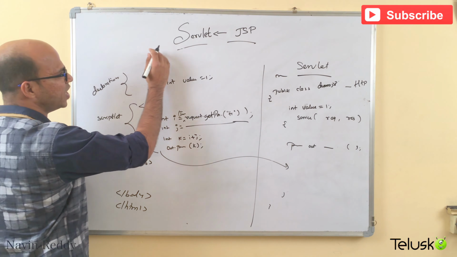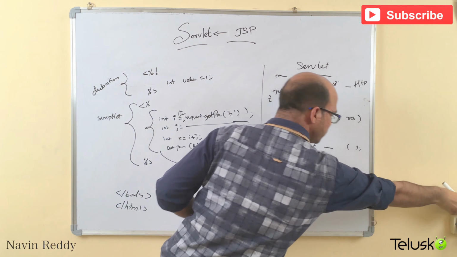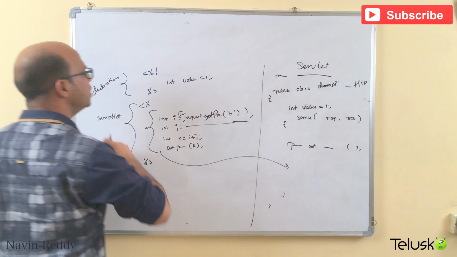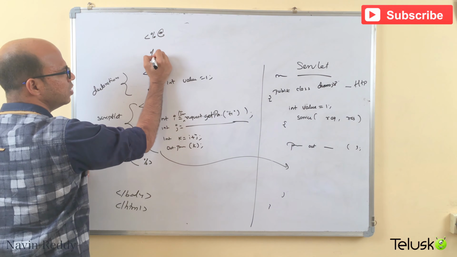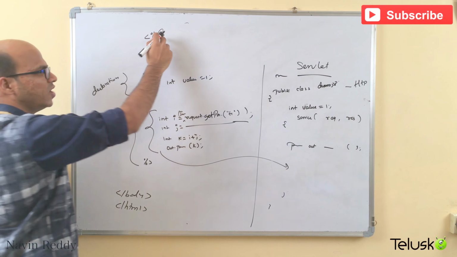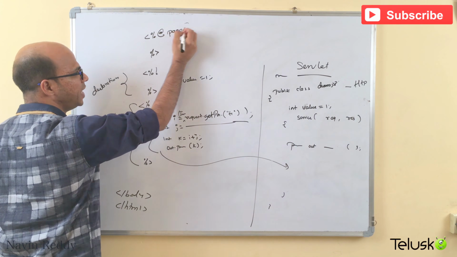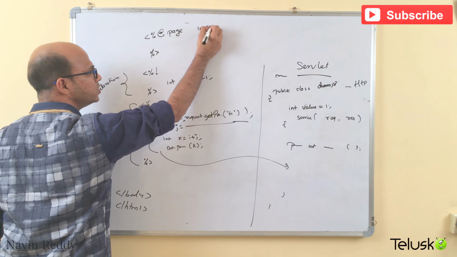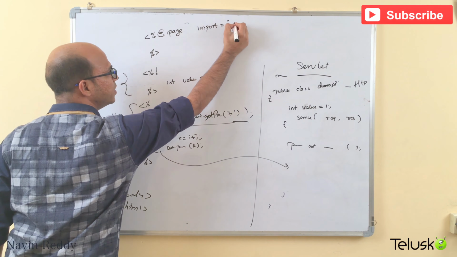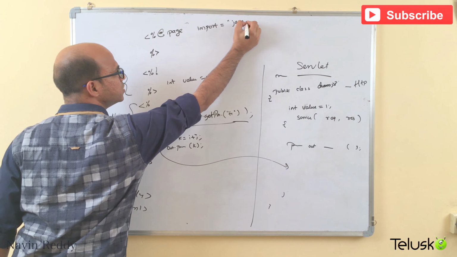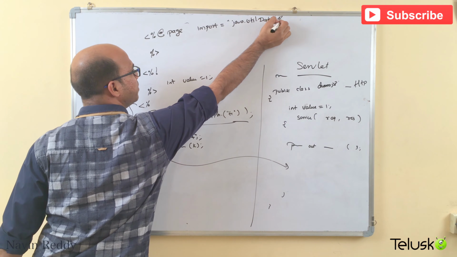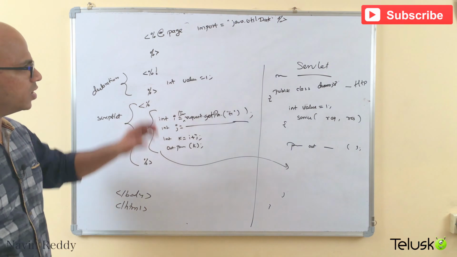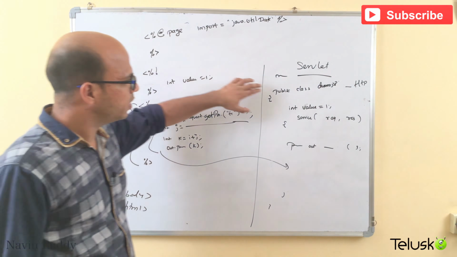So for JSP, we have one more tag. In fact, I will remove this. So for JSP we have one more, which is <%@, right? So if you write in @, so you have to say @page, then we have to say import, and then we'll say equal to, in double quotes you have to mention java.util.Date and %> close. So whatever you write here will go into your import package.